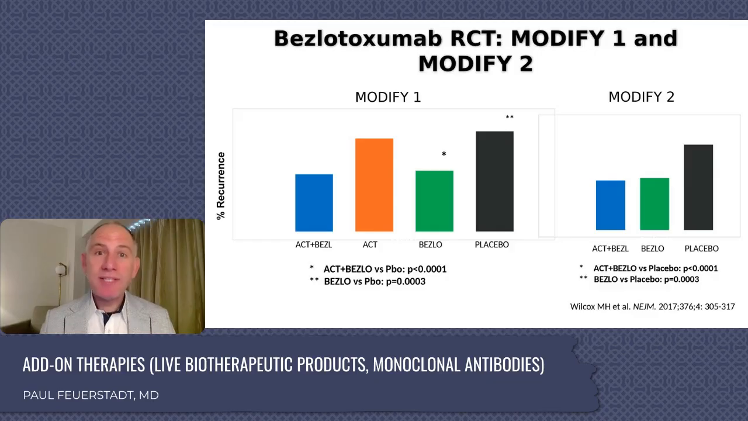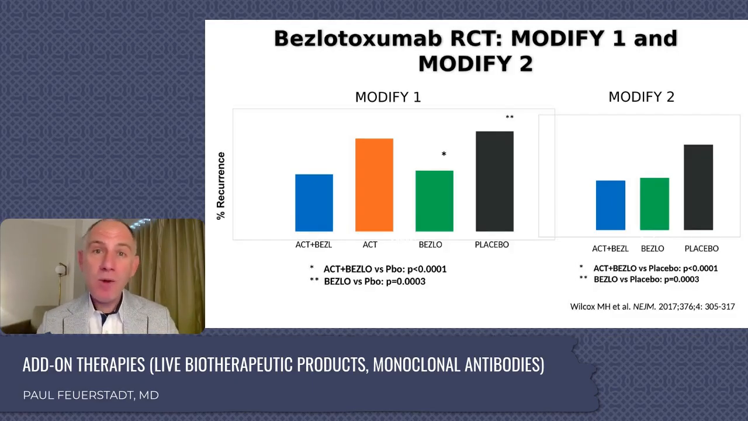Those patients were given standard of care antimicrobials and randomized in MODIFY 1 to an infusion of placebo, an infusion of bezlotoxumab, an infusion of actoxumab plus bezlotoxumab, or an infusion of actoxumab alone. What is actoxumab, or what was actoxumab? Actoxumab was a fully humanized monoclonal antibody to toxin A. It didn't work as well as we would have expected, so it was largely left by the wayside after the trials. What we're going to focus on is the difference in 90-day recurrence between an infusion of placebo during standard of care and an infusion of bezlotoxumab.